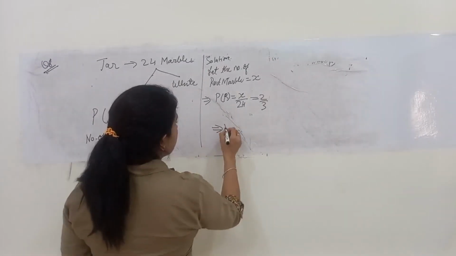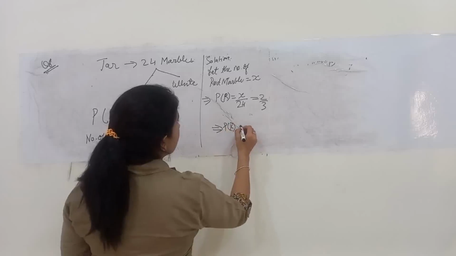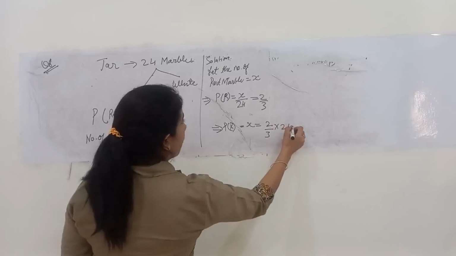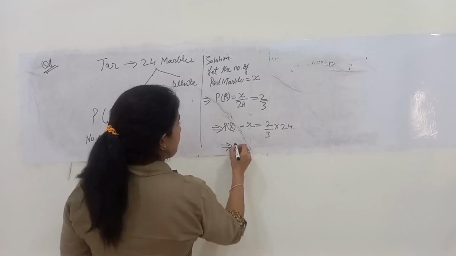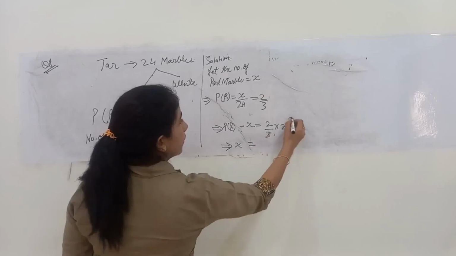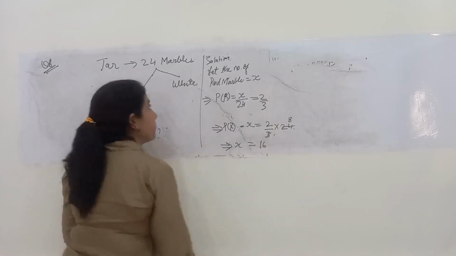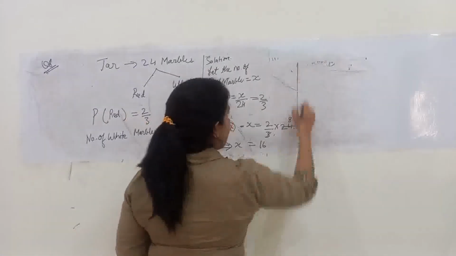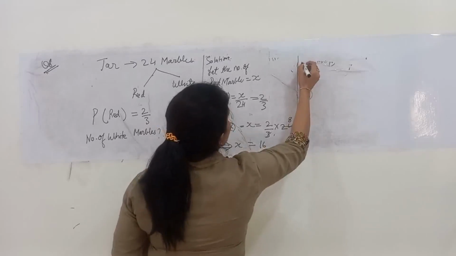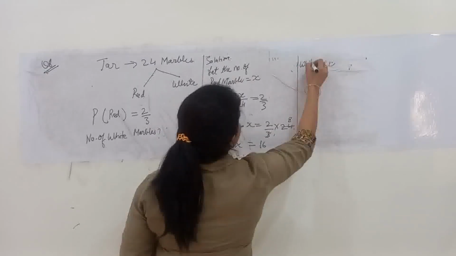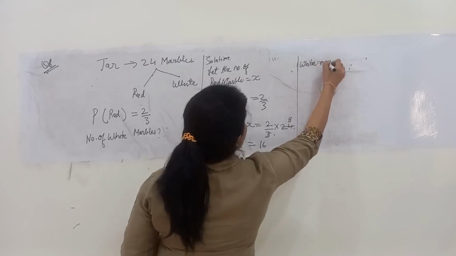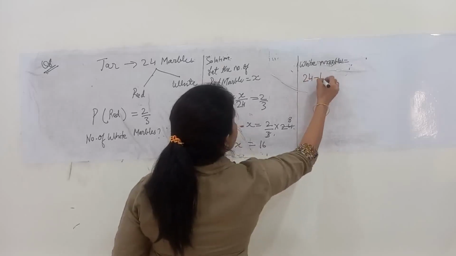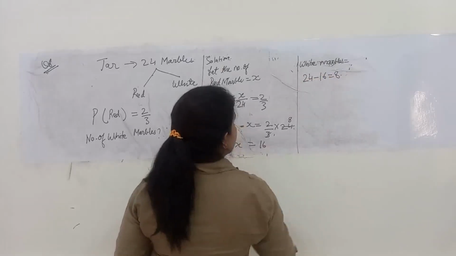So x upon 24 is equal to 2 by 3, which implies x equals 2 by 3 into 24. This implies x will be equal to 16. So the number of red marbles in the jar is 16. So what will be the number of white marbles? White marbles will be 24 minus 16, that is 8.